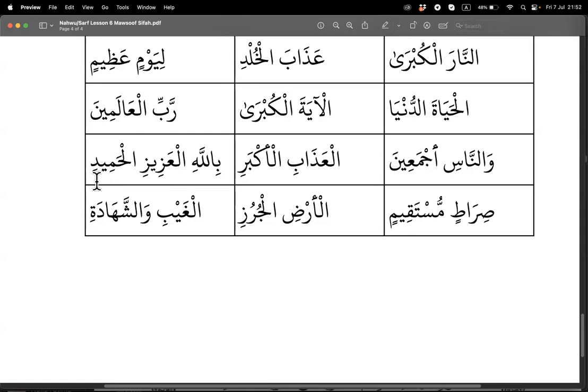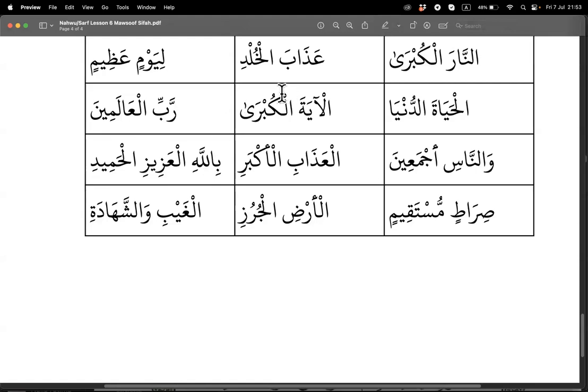The next thing you have to remember is the point of mausuf sifa is to describe the first ism. Hamid doesn't describe Aziz. Aziz means the Almighty. Hamid means the praiseworthy. So praiseworthy is not describing Aziz. Aziz is describing Allah. Al-Hamid is also describing Allah.